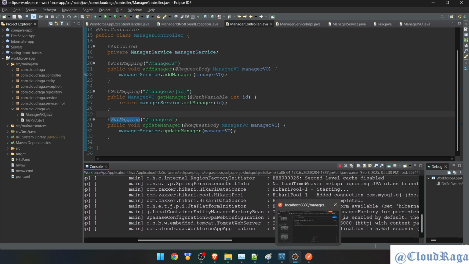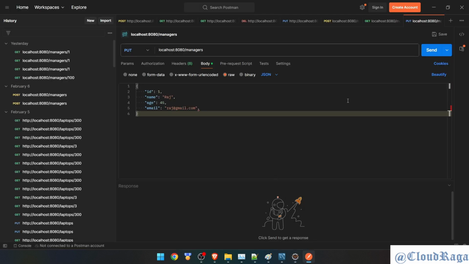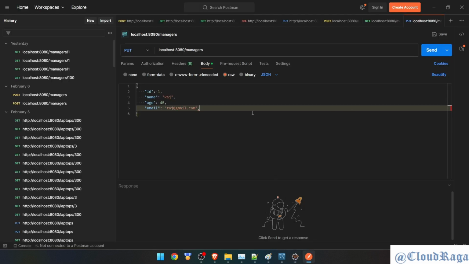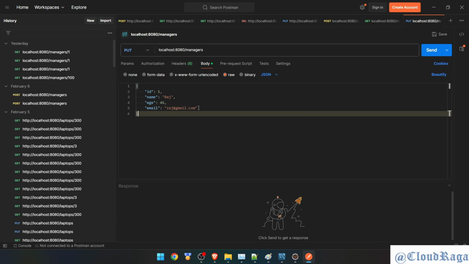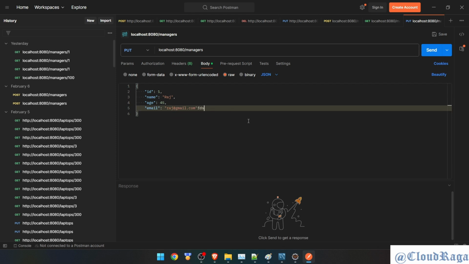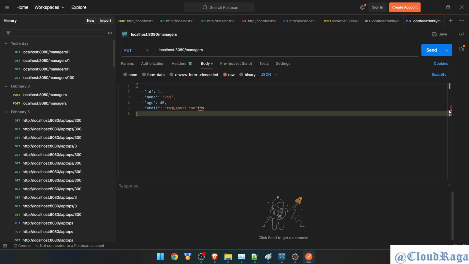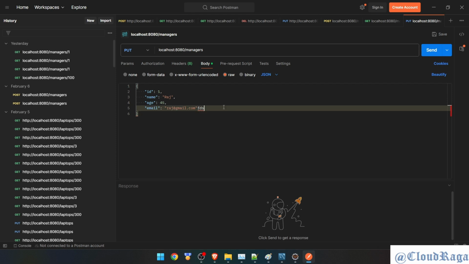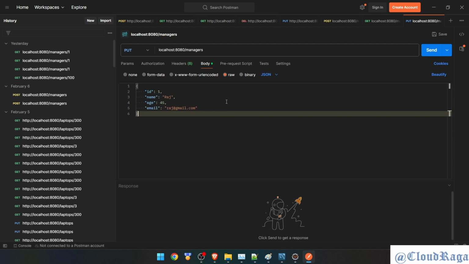Okay, updated. Now it's running. Fine. Let's try. We have a comma there. Remove that. No error. You can see, guys, Postman is also a good tool. It complains if you write something else. Okay, it gives you red. You can see red here and in the section as well. So always take care that you are not getting any red marking.